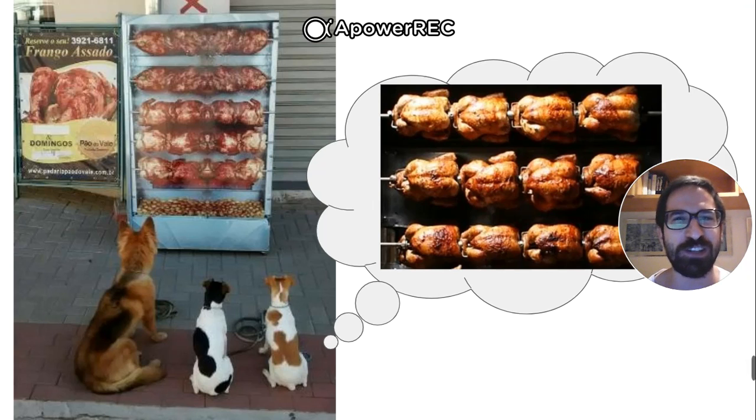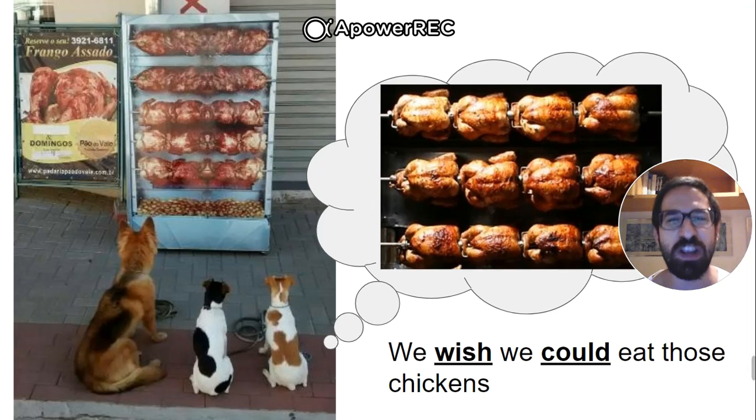So, what are these little doggies thinking? Hope or wish? Wish. They cannot eat those chickens, right? They can only stare at them. So, we wish we could eat those chickens. All right? So, I hope that the difference between hope and wish is clear by now, crystal clear. Okay, and now let's move on.